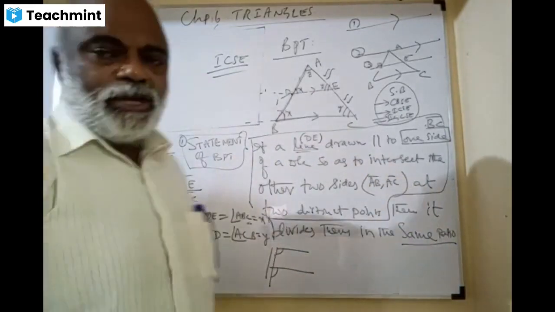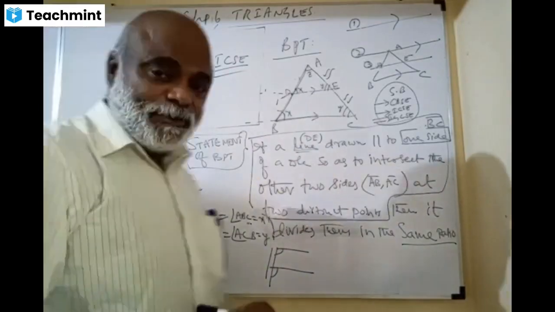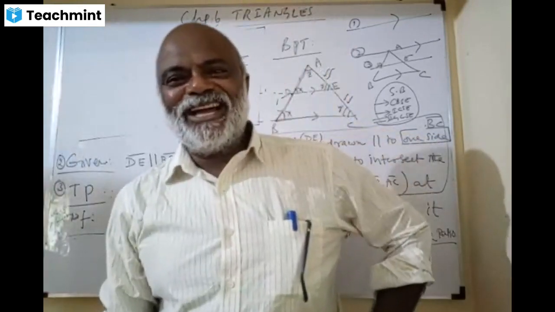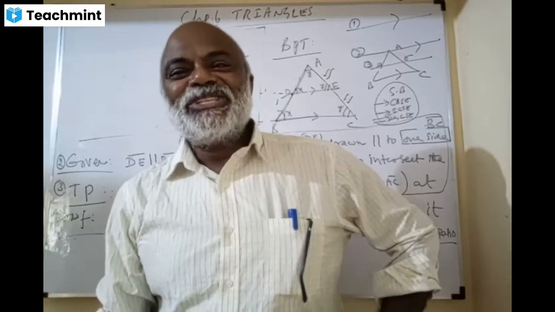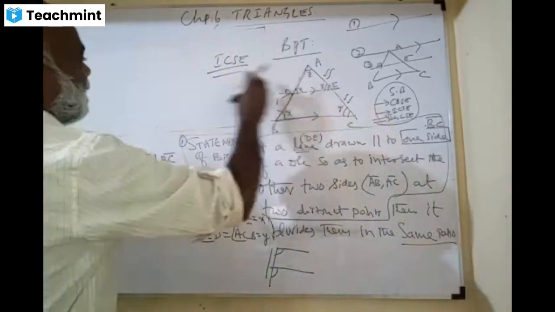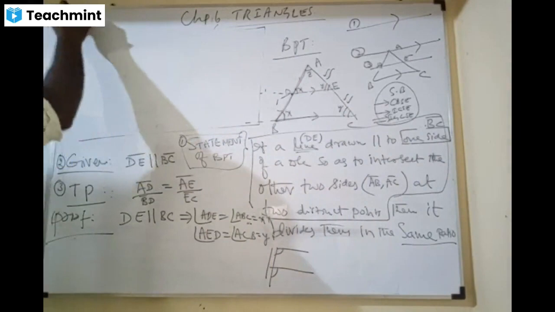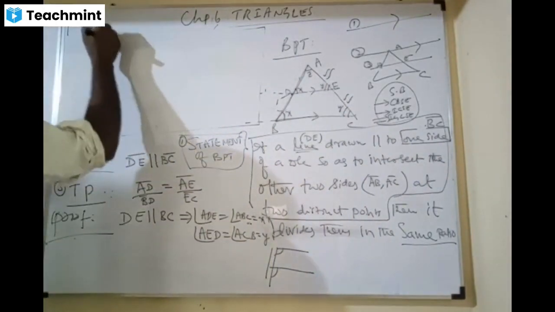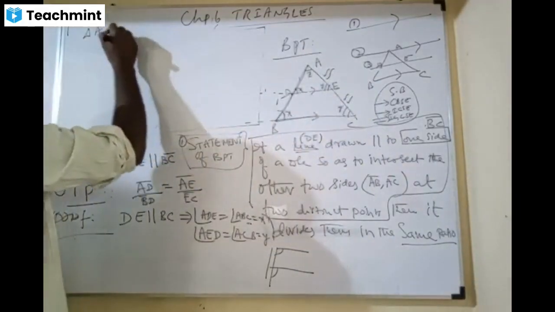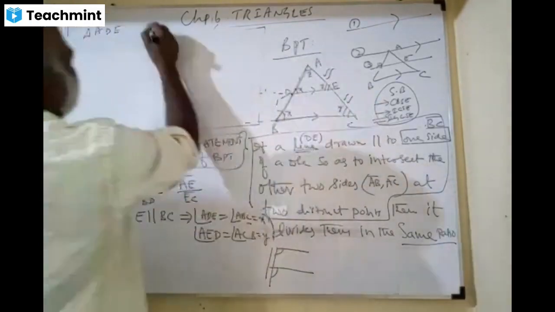Then you just look at two triangles now, please, because our introduction to the chapter of triangles is similar triangles. Do you agree? So we are catching with that concept now. Look at the two triangles. What are the two triangles we have? One is the small triangle called ADE, and the other one is the big triangle, ABC.